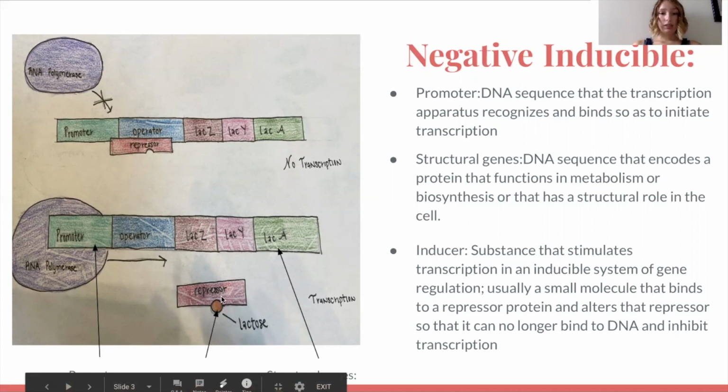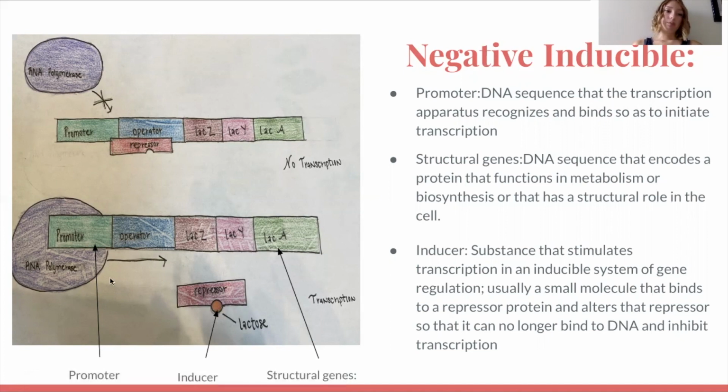So when we have this small inducer, RNA polymerase is able to bind to the promoter and transcription occurs, and the structural genes are transcribed.